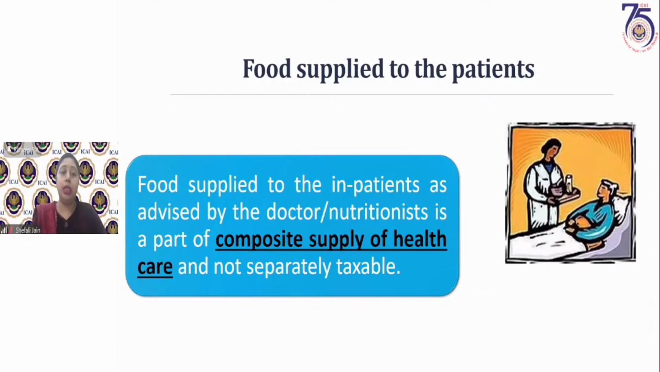That food is a composite supply in his healthcare services. So whatever amount he is paying to the hospital for receiving those healthcare services, that food amount will also be included there only. And it is not separately taxable. Now, whether these healthcare services will be liable to GST or not, that is a separate thing that we will do afterwards. But this is a composite supply. We are only on the composite thing.